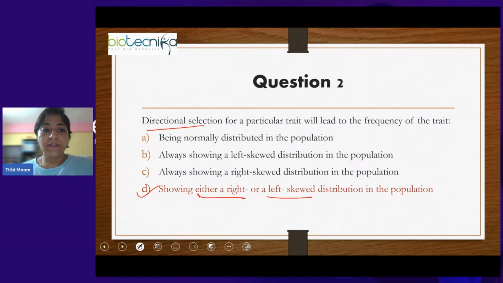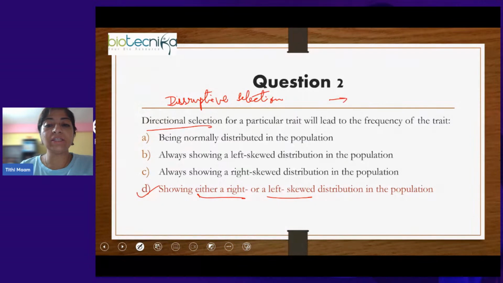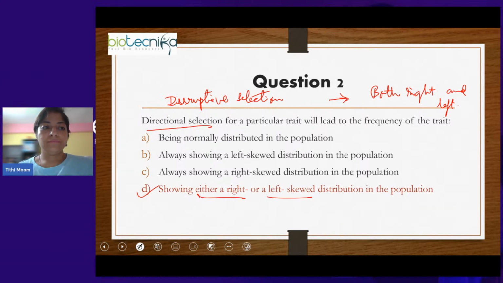So in case of directional selection, if it was disruptive selection, what would your answer be then? If it was disruptive selection, then the answer will be in both directions, both right and left. Got it?